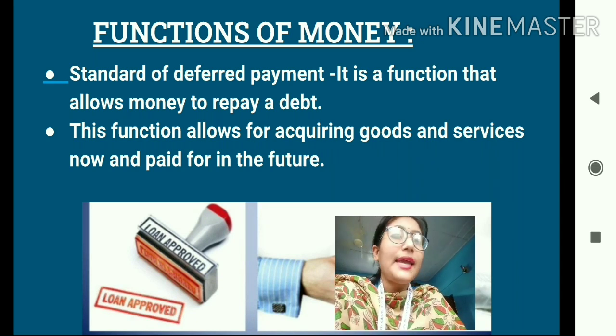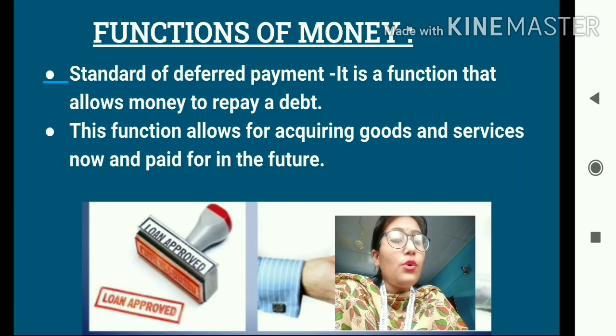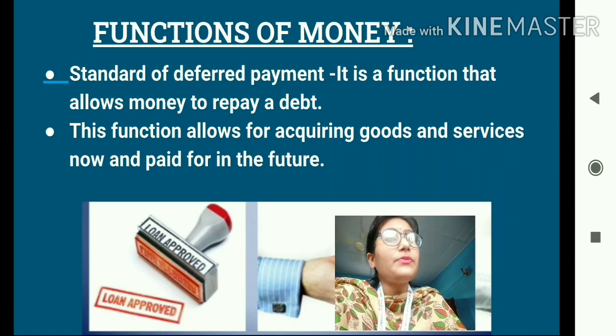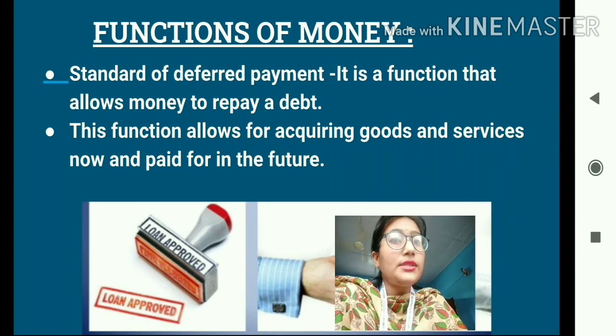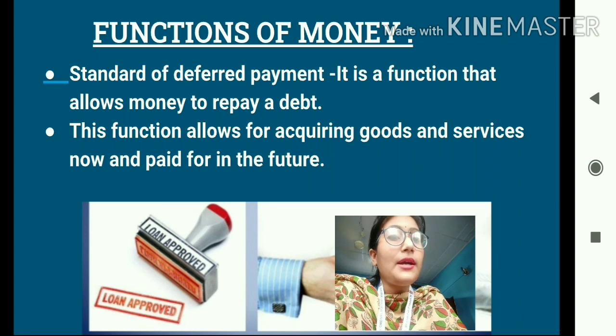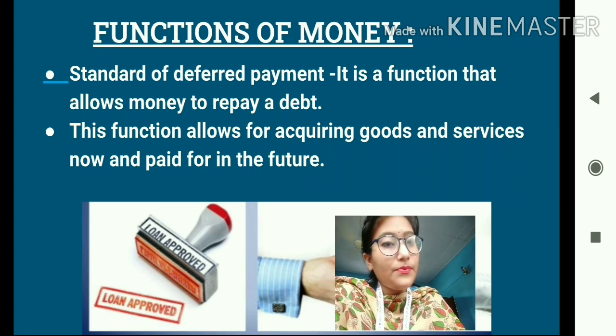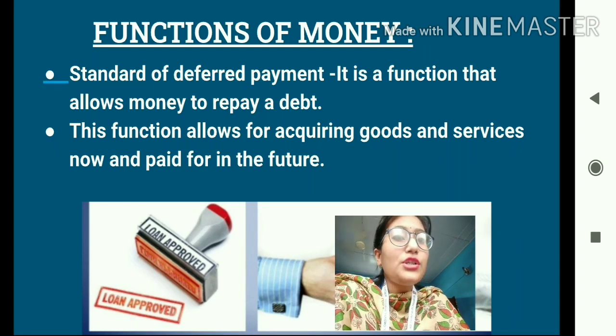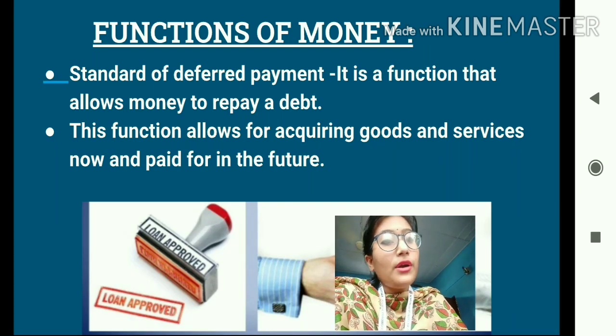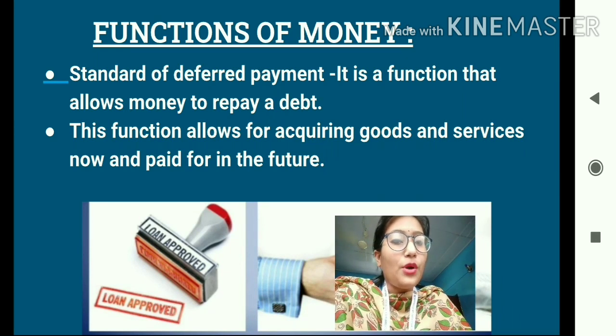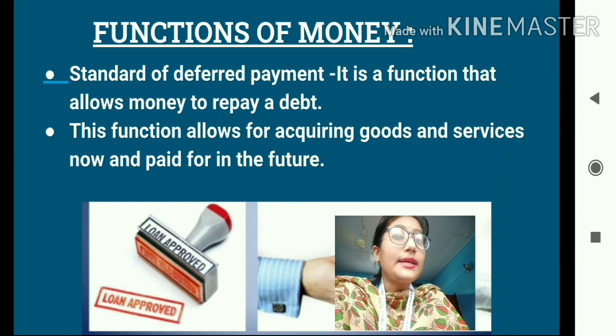We can make the payment anytime in the future, because we all know that the value of money never comes down. So the same money can be used to make the payment even in the future as well. So standard of deferred payment simply means that money can be used to repay a debt even at a future date. So students, these are the various functions of money that we have discussed today. Before winding up the class, let us do a quick recap of what we have done in today's class. So today we began the class by analyzing the learning objectives, and then we went on to understand what money is. We came to know the concept of money.